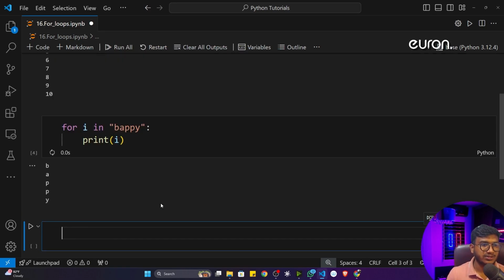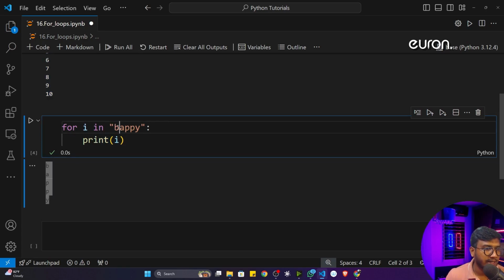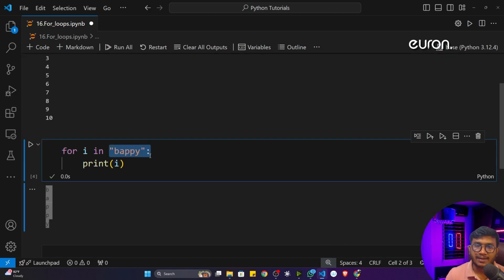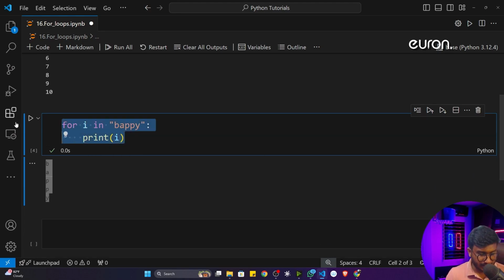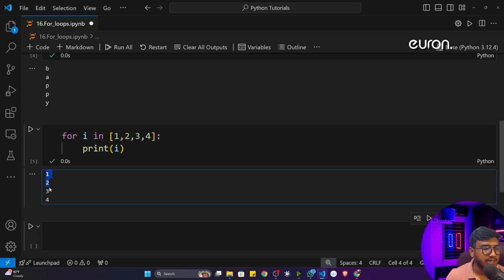now again if I execute, see, it will iterate over my name one by one. First of all, it will take the B inside I and print it, then A, then P, then P, then Y. So previously I was working with integer data, now I'm working with string type data. You can also work with any other type of data. Let's say you want to work with list type data. I haven't taught you list yet, I will teach it to you as well. As of now, just consider this a list. Now see, if I print, it can also iterate through the list.